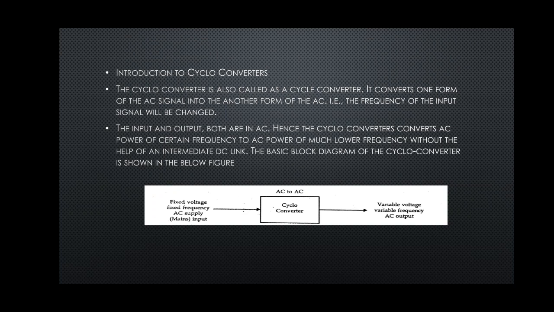Hence, the cycle converter converts AC power of a certain frequency to AC power of a much lower frequency without the help of any intermediate DC link. The basic block diagram is shown in the figure. So here AC signal is converted into AC. The definition in a single line we can write as: AC to AC converters are called cycloconverters.